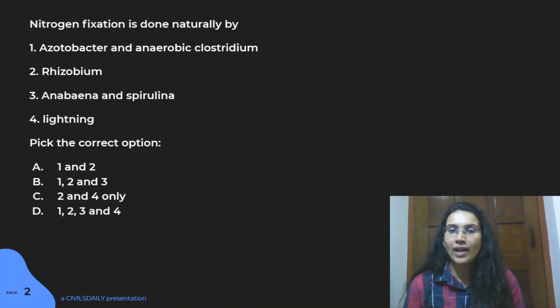Number one option we have Azobacter and anaerobic Clostridium. Second is your Rhizobium. Third is your Anabaena and Spirulina, and fourth is your lightning.